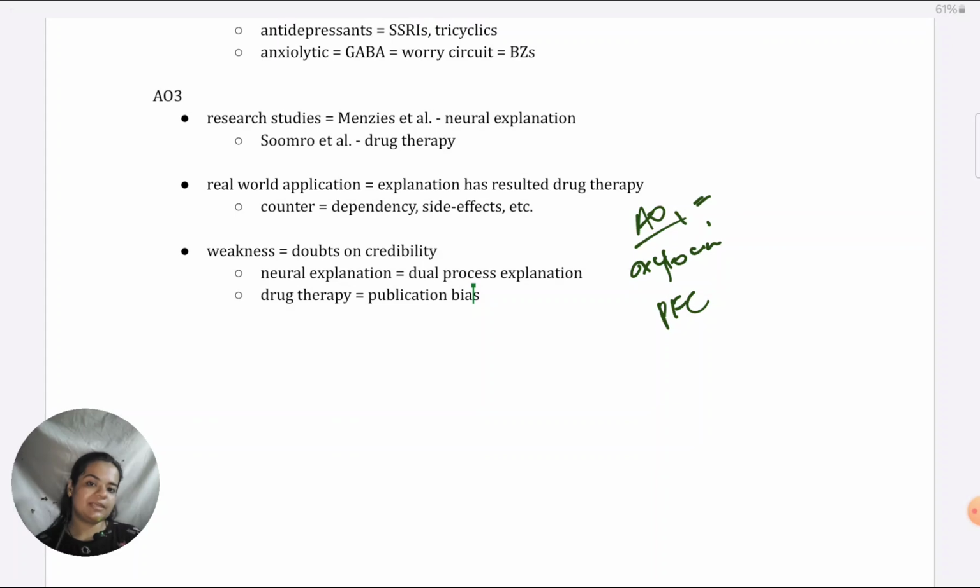OFC is very critical. That's why I emphasize you talk about OFC. It's very specific to OCD in particular. Otherwise, PFC is implicated in many disorders. But of course, you can talk about that as well.